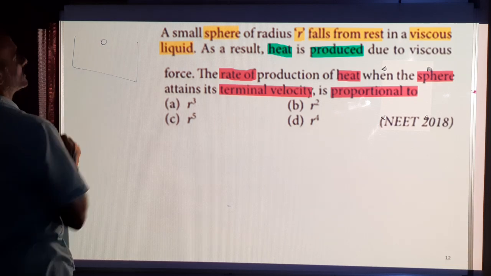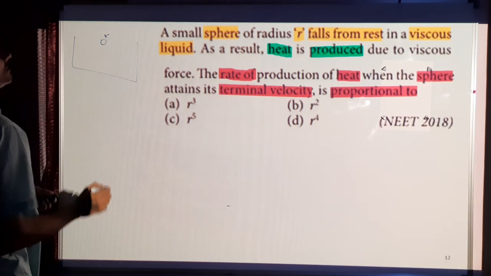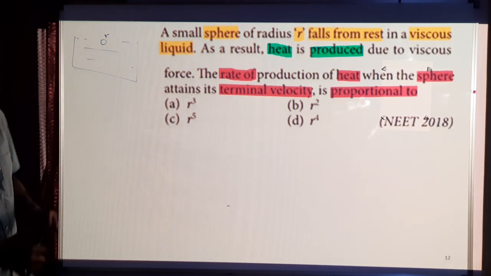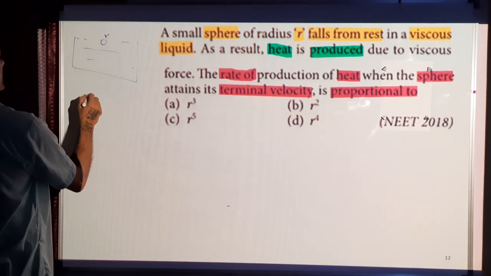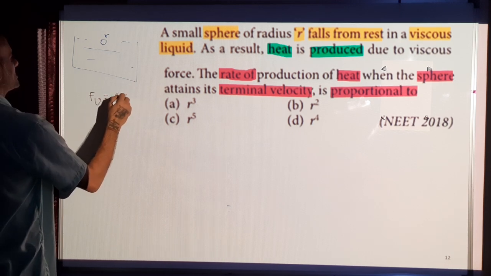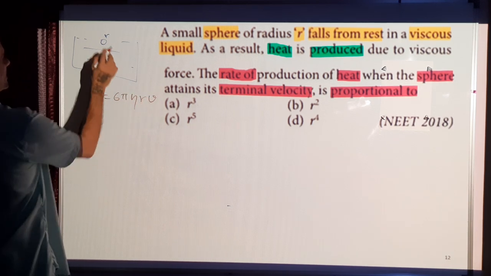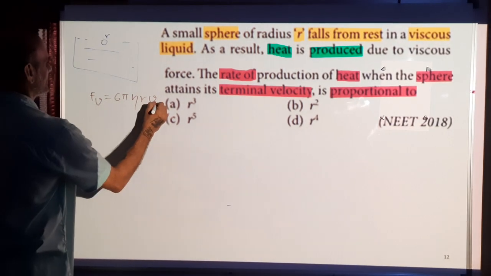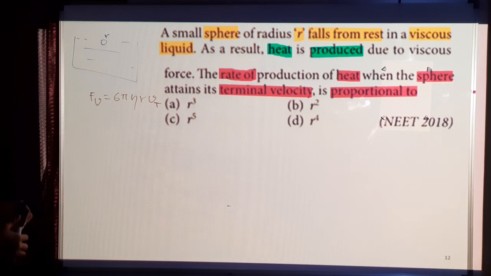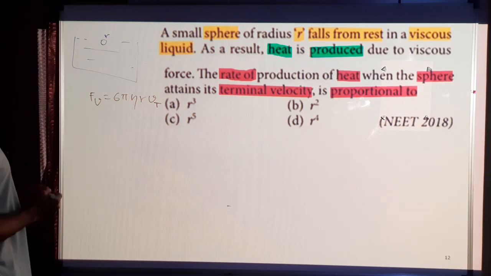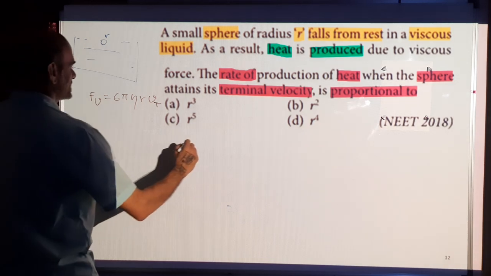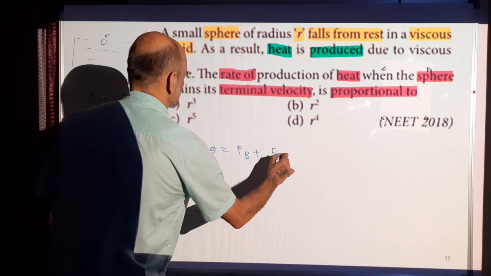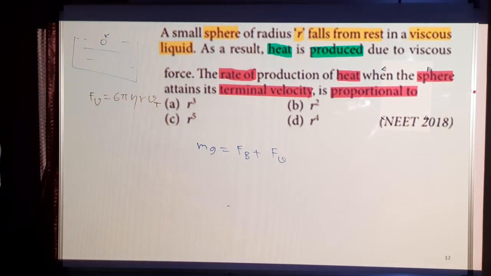In this liquid, there is a solid sphere of radius r. It's a viscous liquid, so there will be a viscous force which is given by Stokes' law, 6 pi eta r v, where r is the radius of the sphere and v is the velocity, and it moves with the terminal velocity. So this is vt. To get the terminal velocity, when it attains terminal velocity, there will be force balance. mg will be balanced by the buoyancy force plus the viscous force. From this, I'll get the terminal velocity.